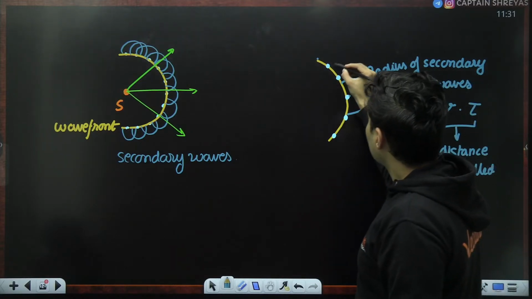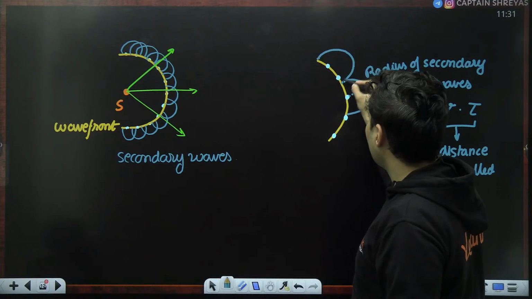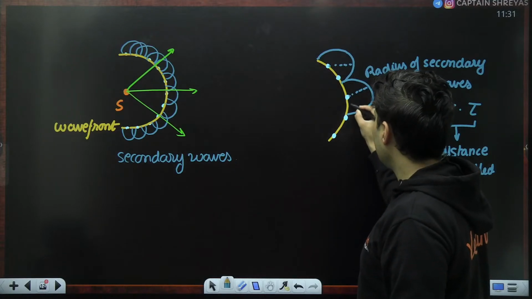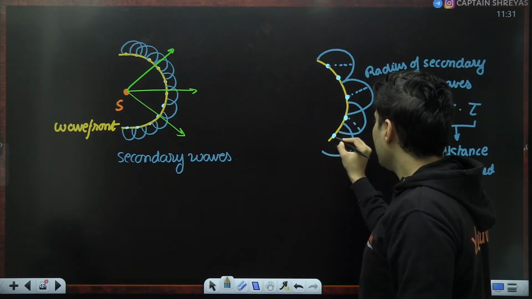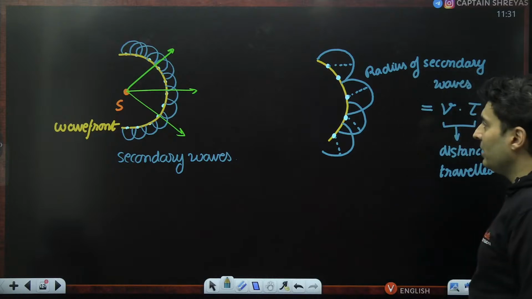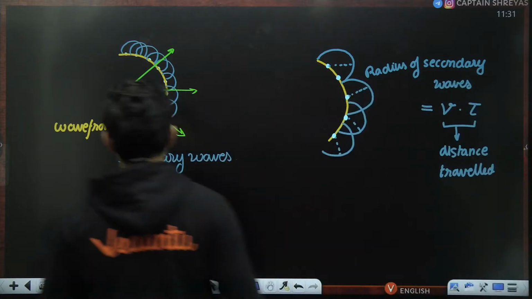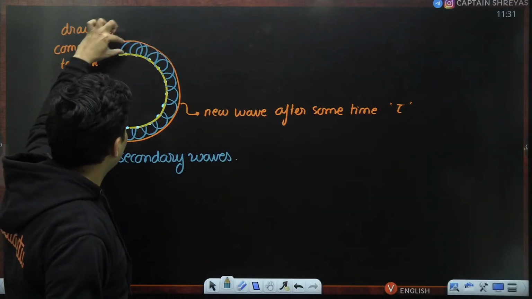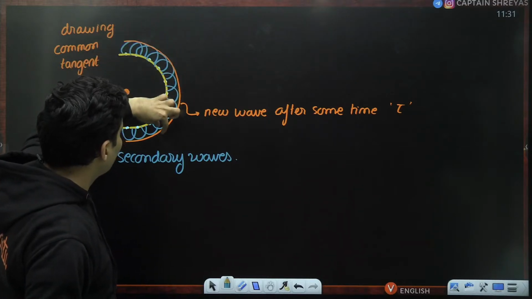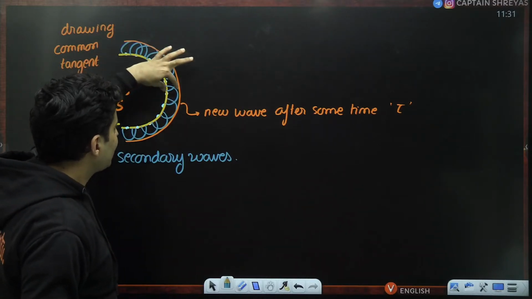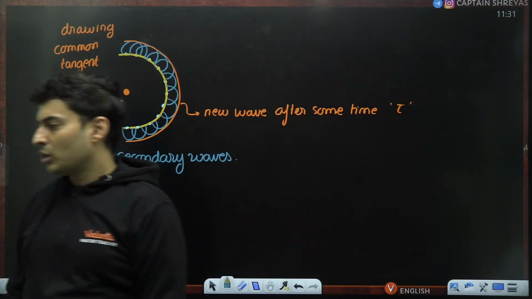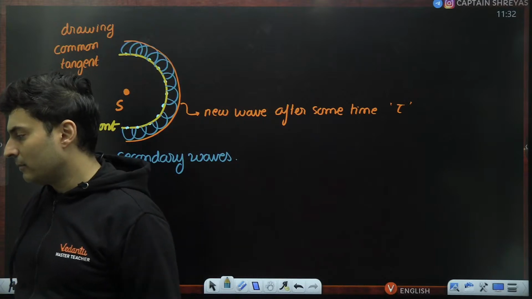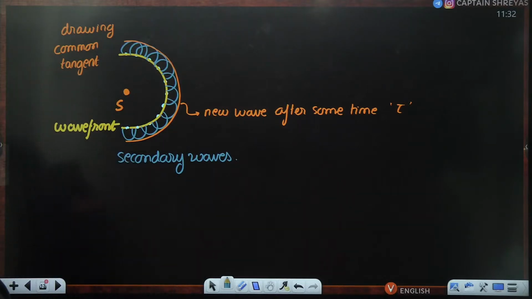So ensure that all these secondary waves that you are showing, their radius is just velocity of the wave into time, tau. So then I will be sure that this gap between these two wavefronts is exactly speed into time, which is the distance between the two waves, or the distance traveled by the wavefront. Is this clear? I hope this is absolutely understood.